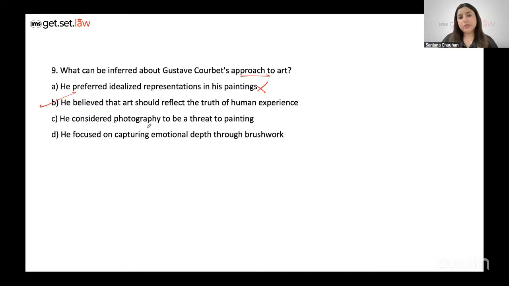Did he consider photography? No, this information is given about Thomas Eakins. So he is not the one who considered photography to be a threat. He focused on capturing emotional depth through brushwork. This is also not the information provided about him. Correct option choice here becomes option B.